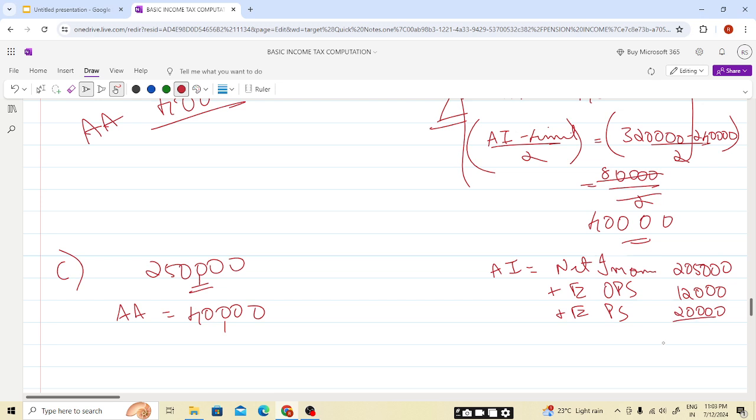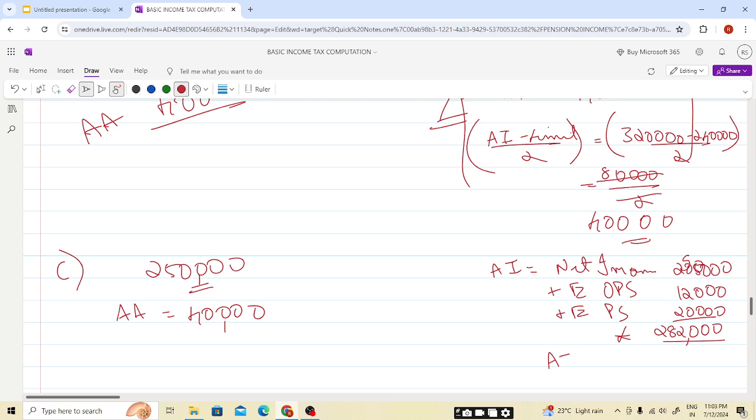So it will be a total of 205 plus 12 plus 20, 250, sorry students, it is 250 here. So this will be 282,000 pounds.